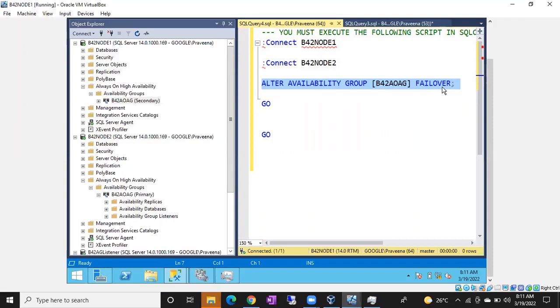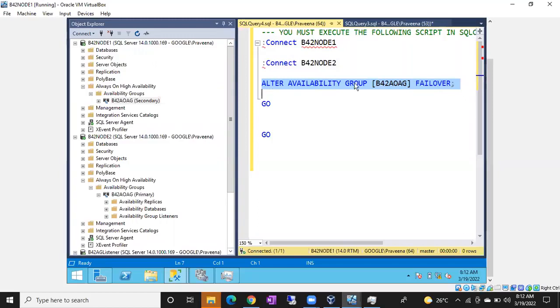Anuj, you asked why we don't mention a node name in the query. Always go to the secondary node. Imagine we have node 1, node 2, node 3. I want to fail over node 1 to node 3. Now tell me where I have to run this query. Not node 3, sir, node 3. Open a query window and run this command: alter availability group name failover.